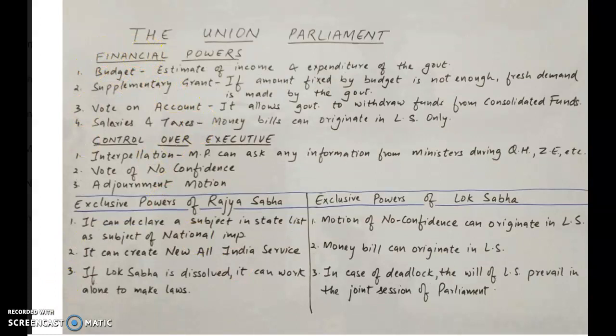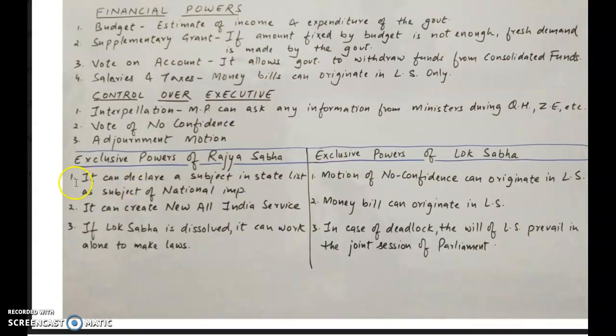It's obvious that you will get MCQs, but they may frame any sort of question. Control over executive, and then you can have a look at the exclusive powers of Rajya Sabha and Lok Sabha. Money bill can originate only in Lok Sabha, right?